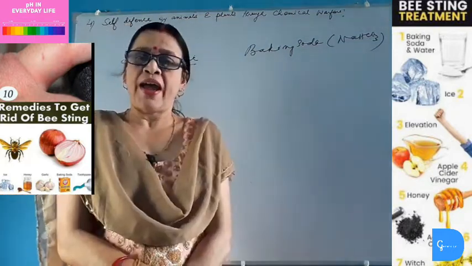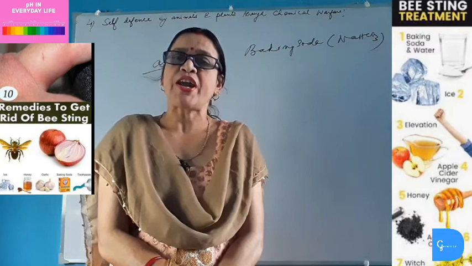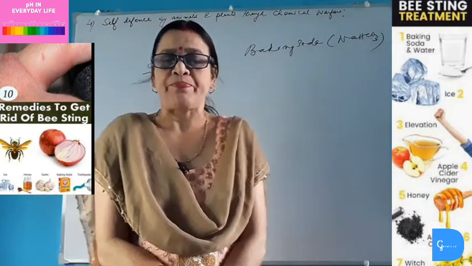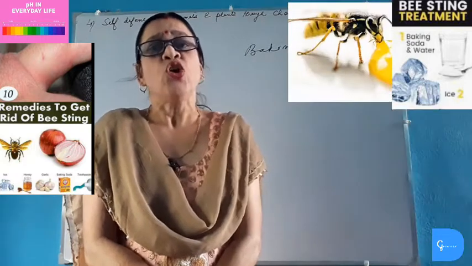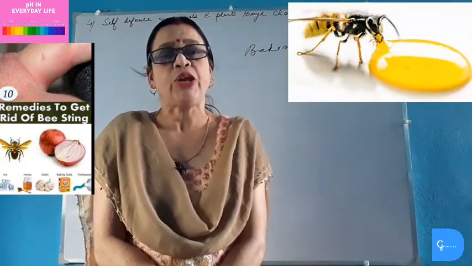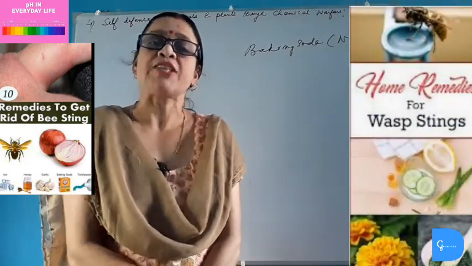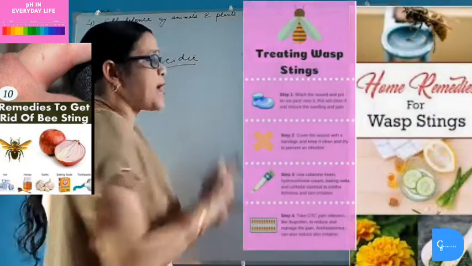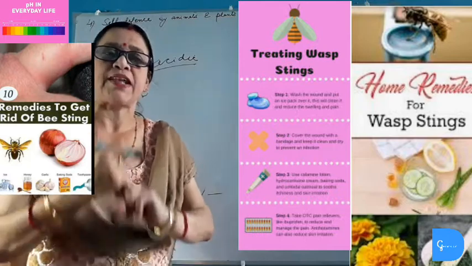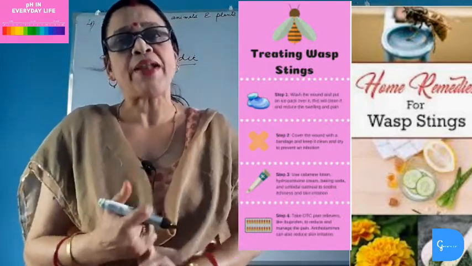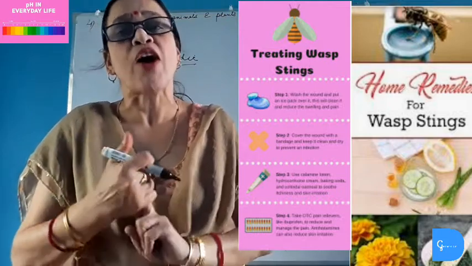Again, ants also inject methanoic acid into the skin of a person and cause immense pain. Wasp is another insect which injects alkaline liquid into the skin of the person. So when a person is stung by a wasp, then he must apply some mild acids like vinegar or acetic acid to get relief from the burning pain and irritation caused by the wasp sting.